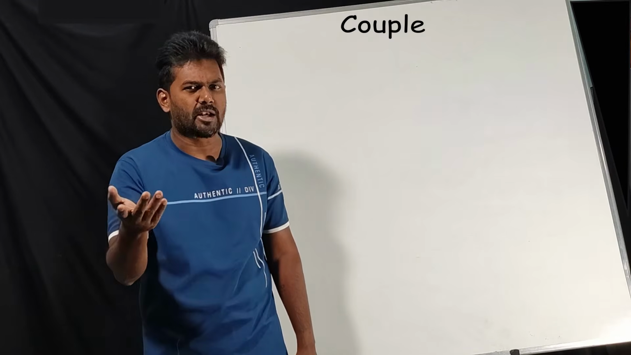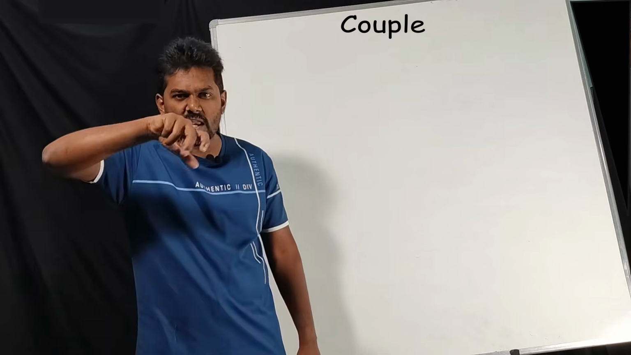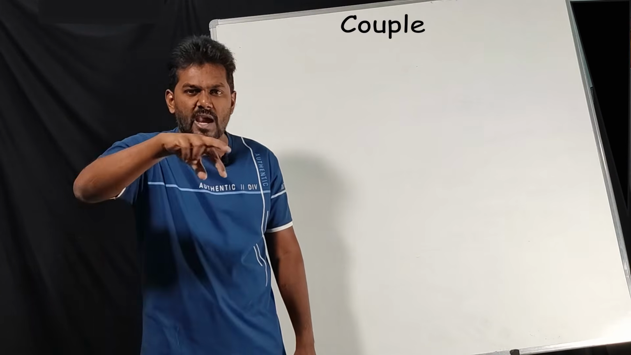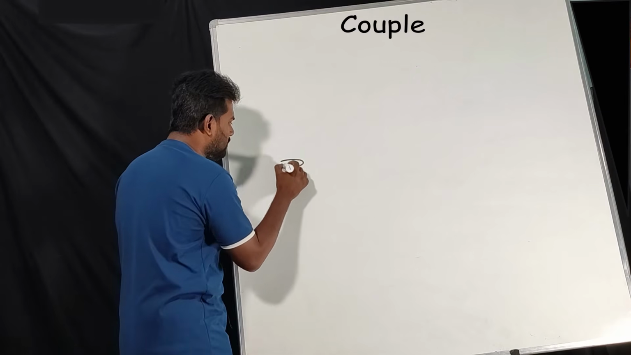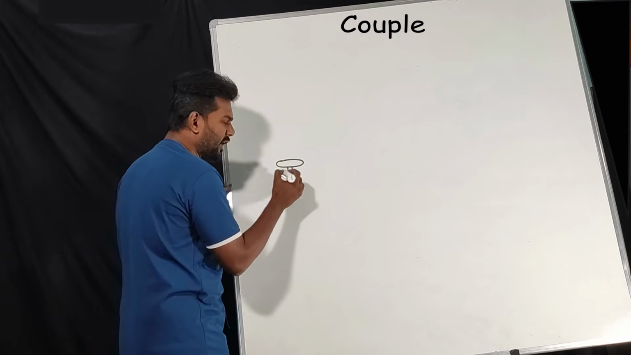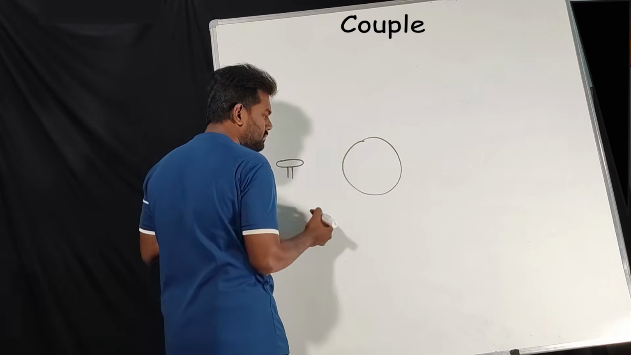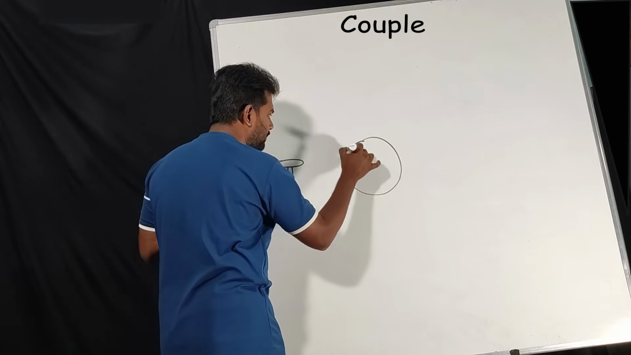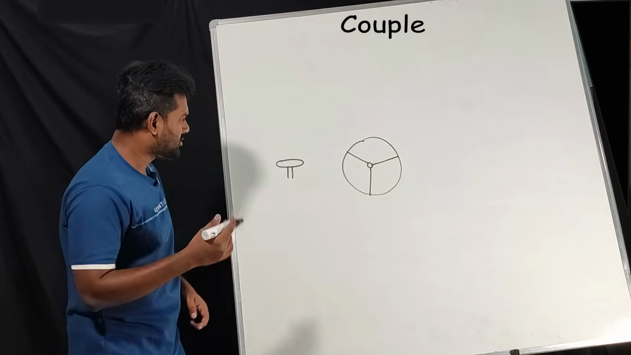What do you mean by same magnitude? If I am applying 10 Newton force, so the externally applied force is 10 Newton, then the reaction force will also be 10 Newton. So assume a tap, the rotating part, this one, a steering wheel, and lock and key examples. You can take anything.